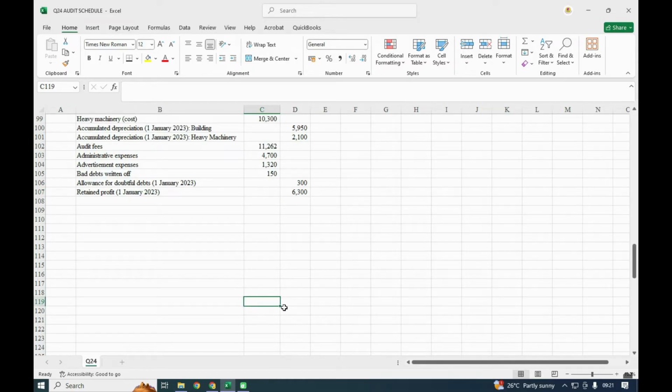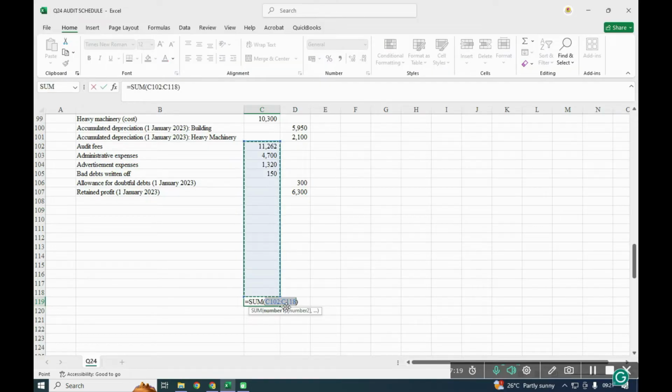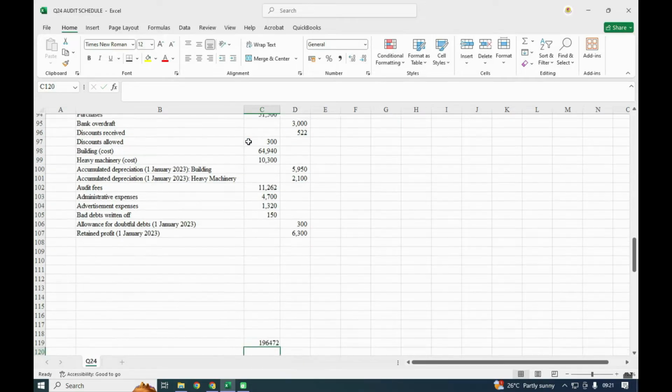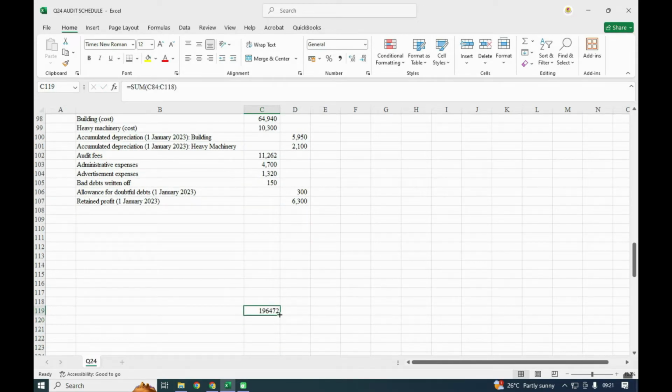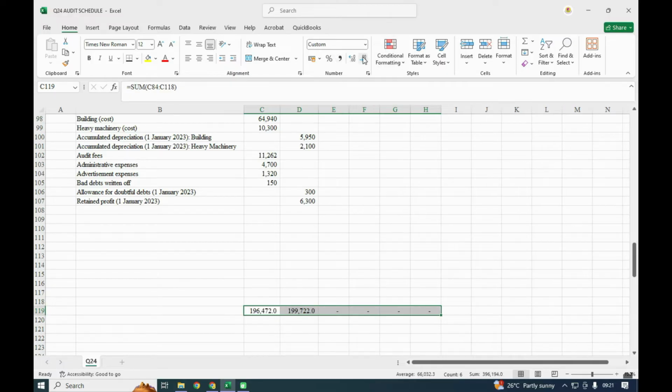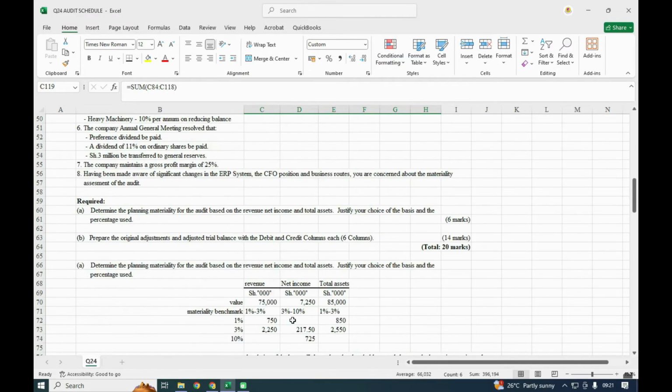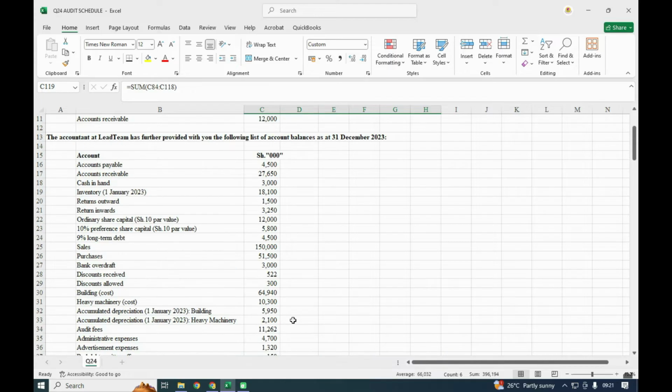I'll find the total on this end, my total for the original trial balance, and I'll drag this for the 6 of them. Yeah, that way, and you'll find that there is a value there. So this is 199, 196 and 199. So there's some values. Yeah, bank overdraft is okay. So let me go back and just counter check that.